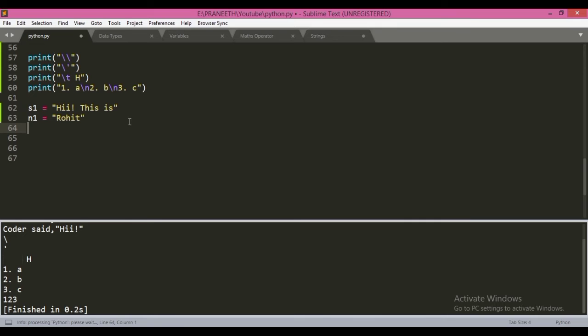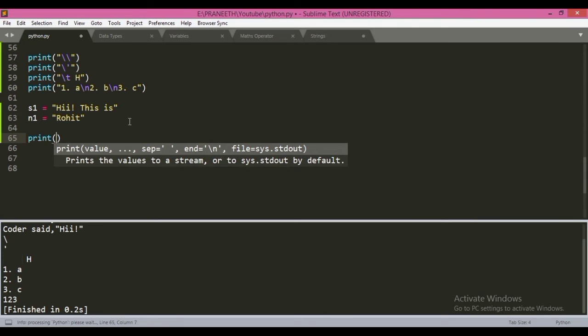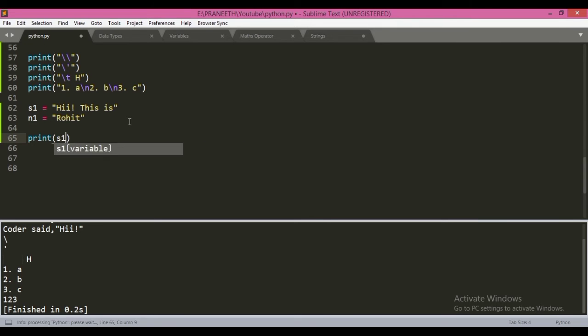To print this statement, we'll take first s1, then add n1 to it, meaning concatenate, as both are strings. So we'll concatenate "hi, this is" and Rohit.